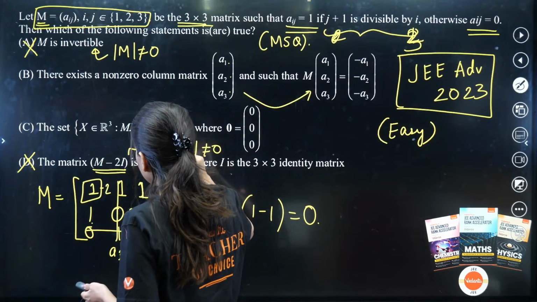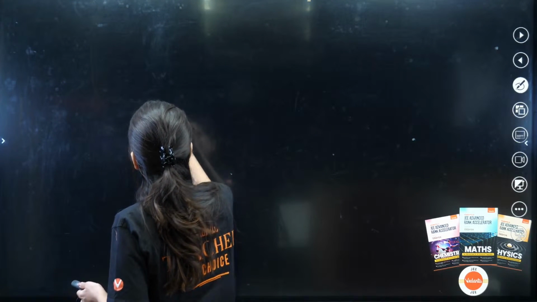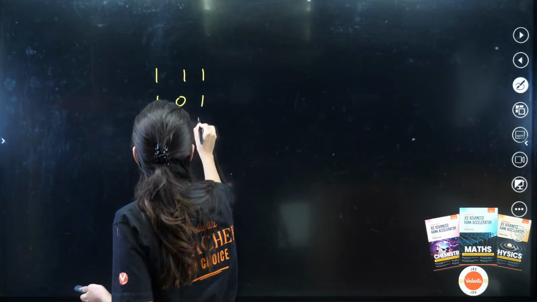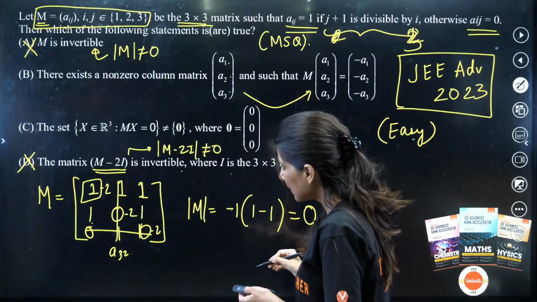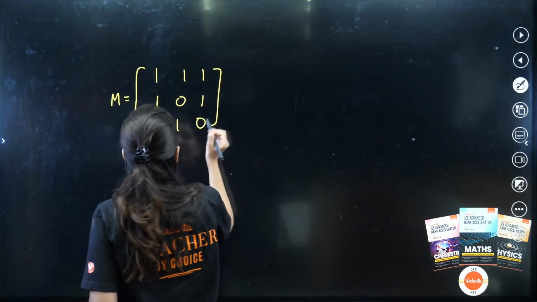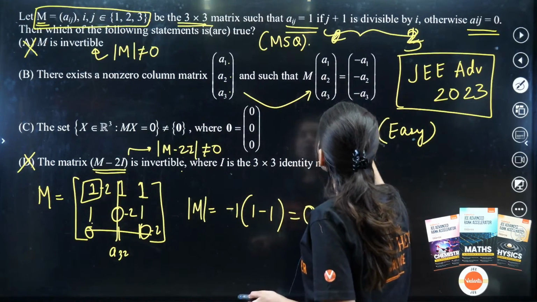So we have 1, 1, 1, 1, 0, 1, 0, 1, 0. Correct? This is our M matrix. Now we have to multiply the M matrix with what? This: a1, a2, a3 to get this.